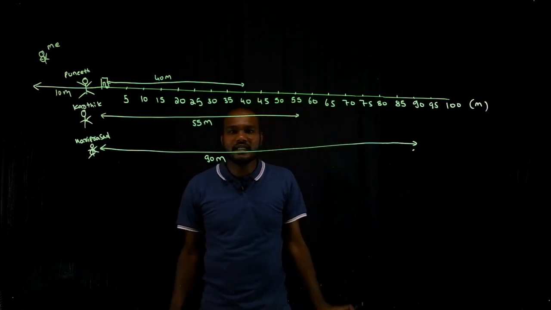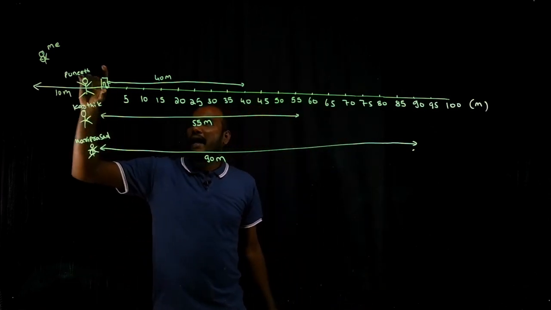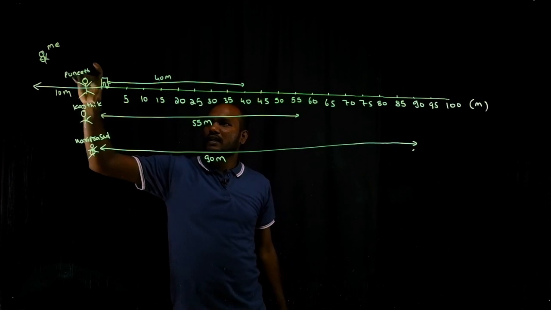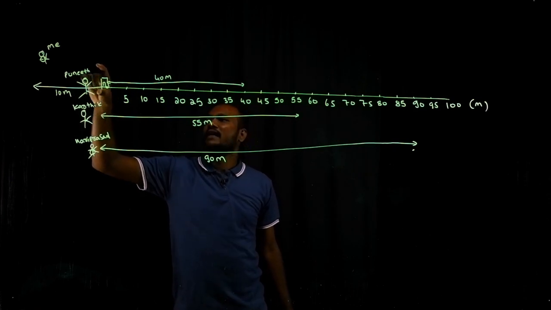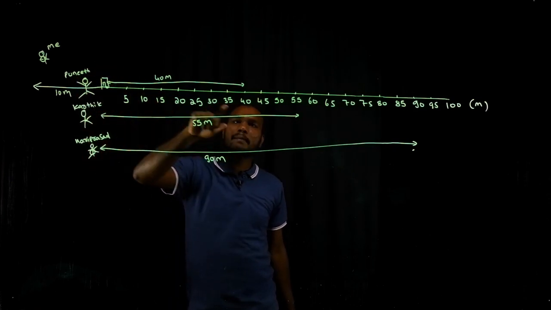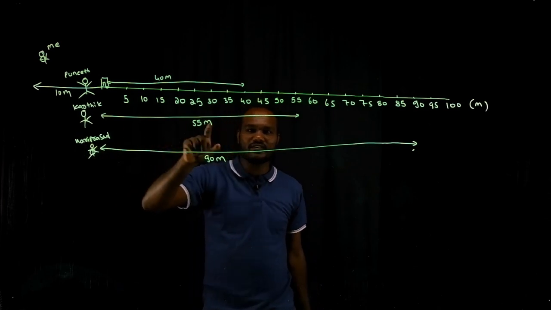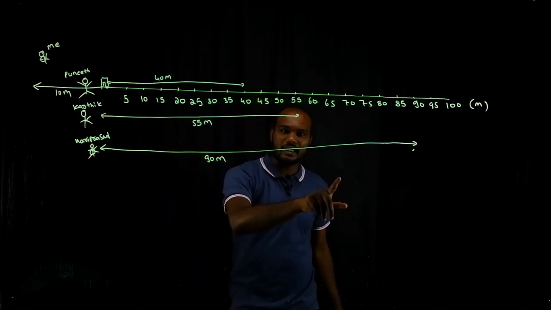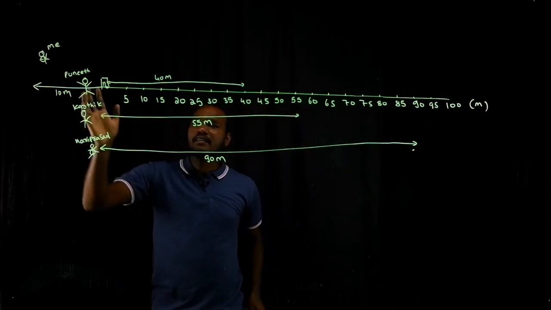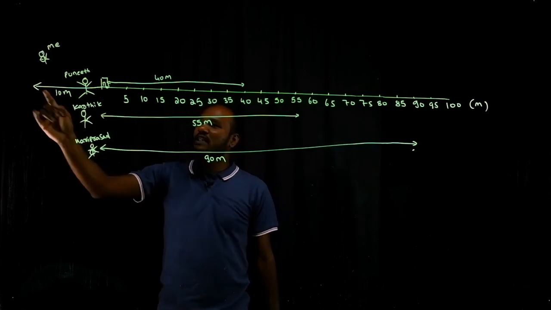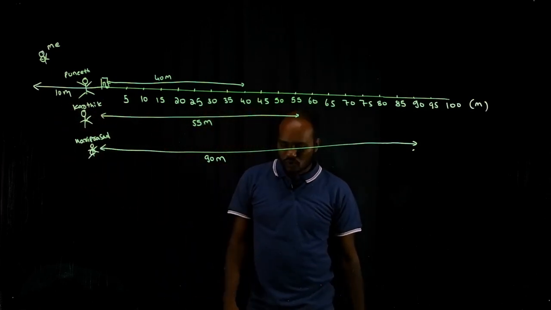So what is the event that happened? I placed Punit at my home. He went from home to some place 40 meters. Karthik went 55 meters. Hariprasad went 90 meters. In the same way, I went opposite to these people, that is opposite direction, that is 10 meters. So now what I will do,